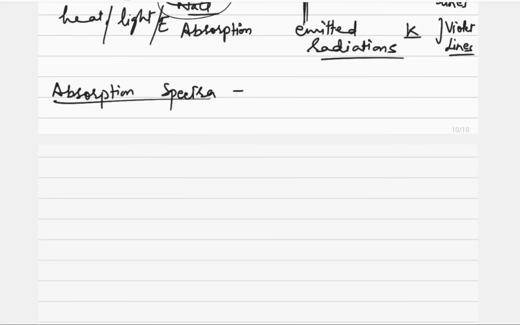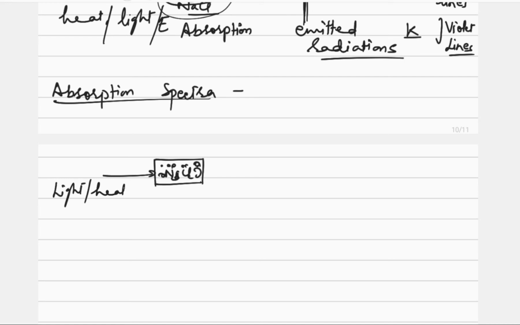So how is it different? Like here you can see, say this is the sample, say we are taking a sodium chloride sample itself. Now this sample is supplied with some kind of energy, maybe light or heat. Now this sample has absorbed energy according to its nature, like sodium atoms are there, so according to its nature it has absorbed energy.